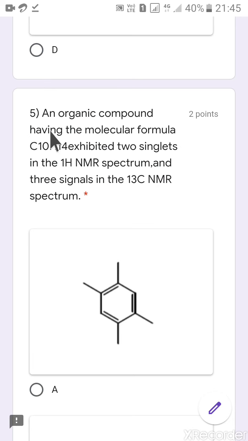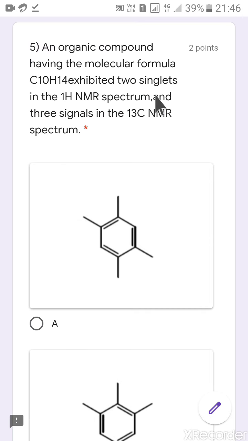An organic compound having the molecular formula C10H14 exhibited 2 singlets in the H1 NMR spectrum and 3 signals in the C13 NMR spectrum. Okay, now we need to see 2 singlets in H1 and 3 signals in C13.